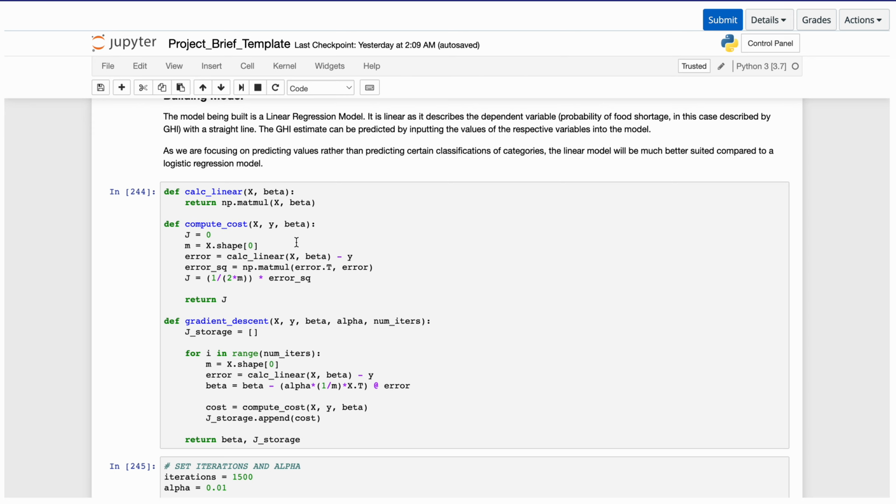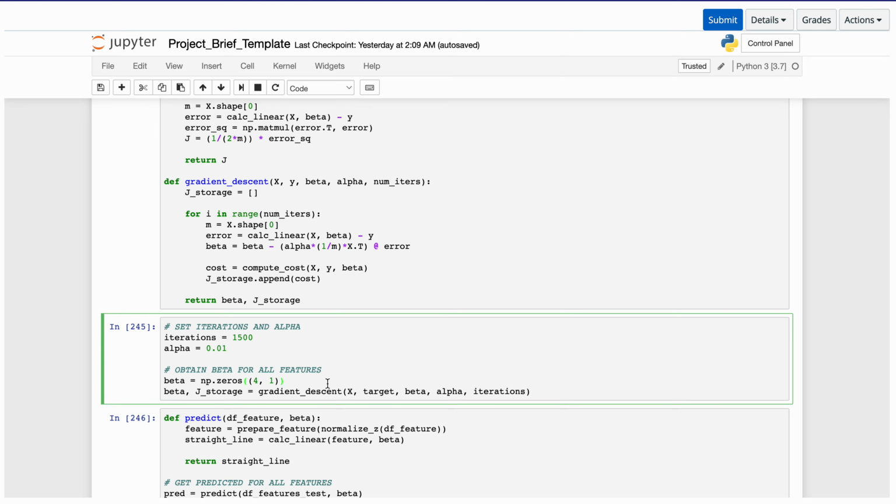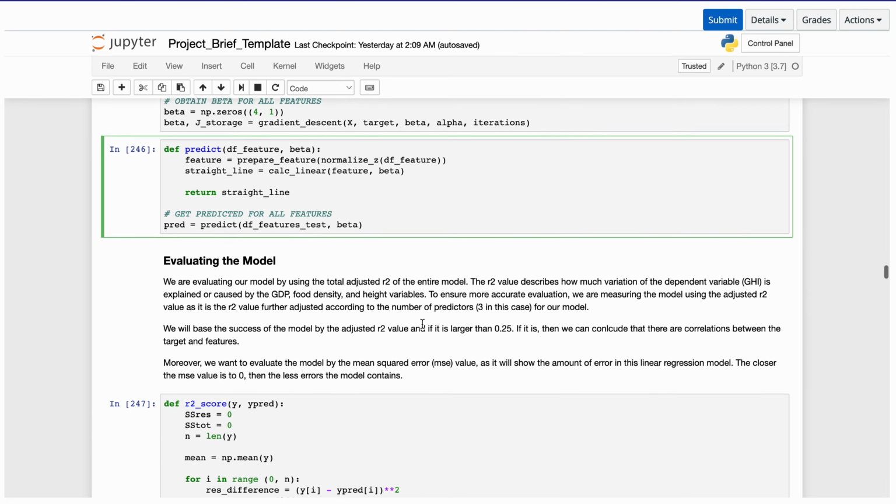And since we're not doing a classification model here, or doing anything about classification, then we do not need a logistic regression model. So to obtain the beta of all our features, we would like to calculate its gradient descent. Then from there, we can do our predictions.